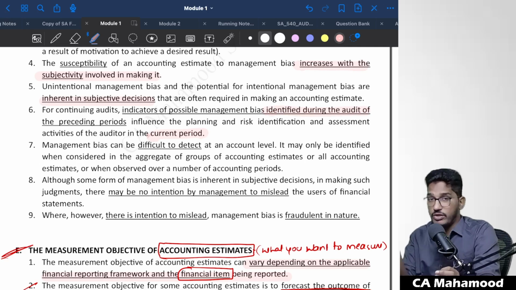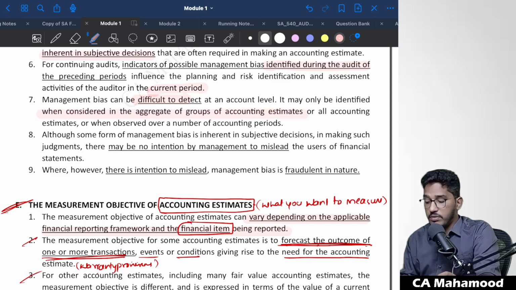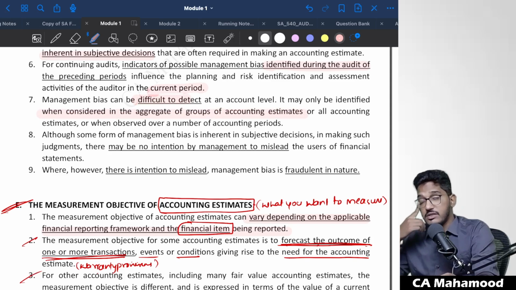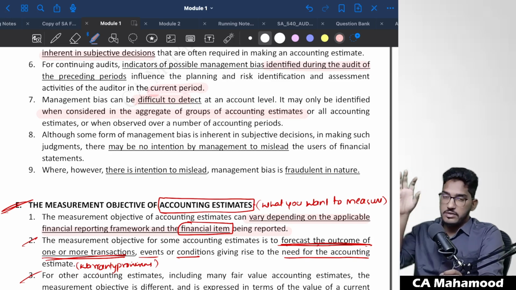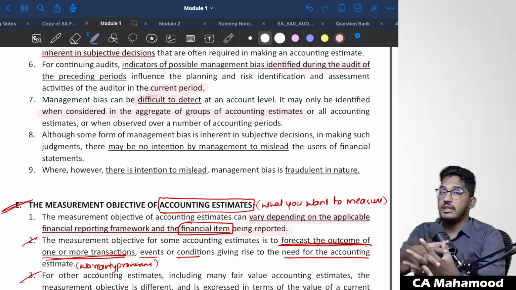Nothing but, if you have done the audit of the prior year also, whatever information you obtained last year, you can use it in the current year for determining whether bias is there or not. Management bias can be difficult to detect at an account level. It may be identified when considering an aggregate of a group of accounting estimates or all accounting estimates. Whether management is biased or not is very difficult to determine at each item, but on an overall basis, when we look at all accounting estimates collectively, we can determine whether management is biased or unbiased.